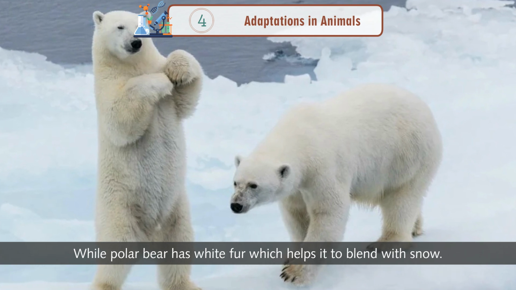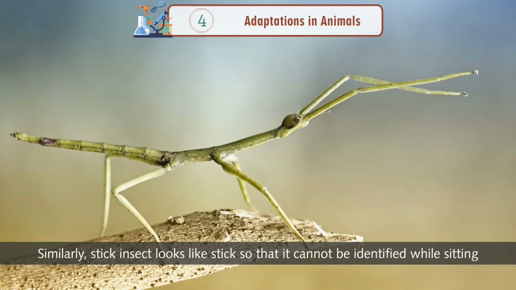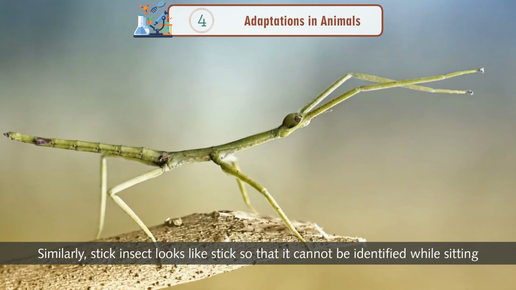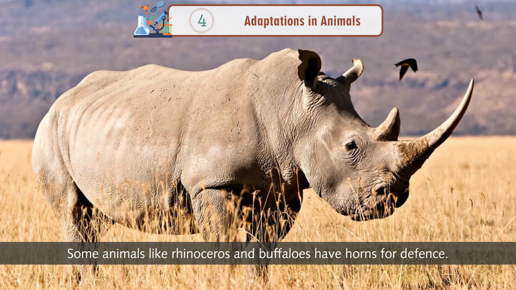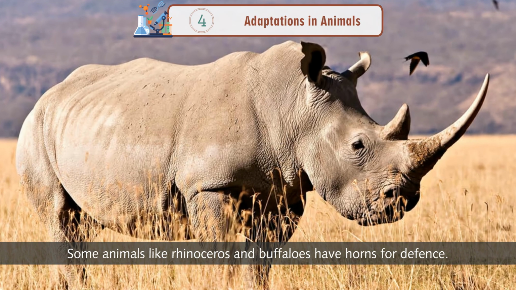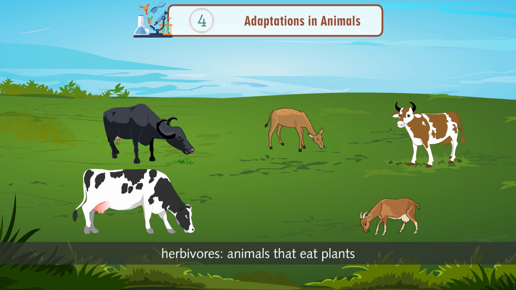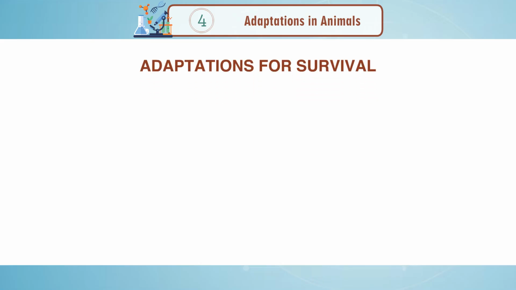While polar bear has white fur which helps it to blend with snow. Similarly, stick insect looks like a stick so that it cannot be identified while sitting on the stem. Some animals like rhinoceros and buffaloes have horns for defense. Herbivores are animals that eat plants. Carnivores are animals that eat flesh.